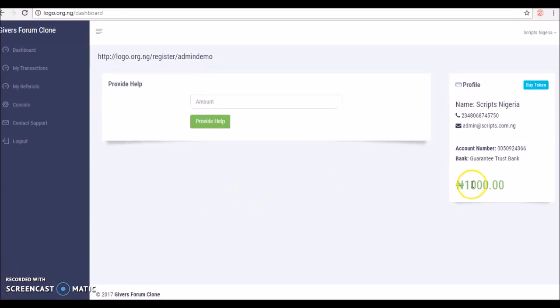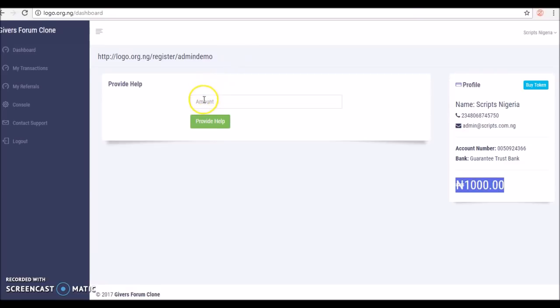Now, as you can see, this is the dashboard of the user named admin demo. He has the 1,000 naira token now. So it is you as the administrator of the system that will tell us, the web developers, to make, let's say you want 100 naira to be deducted after every PH request. Okay, let's say you want 1,000 naira to be deducted from the token after every PH request. You tell us that and we will implement that for you.